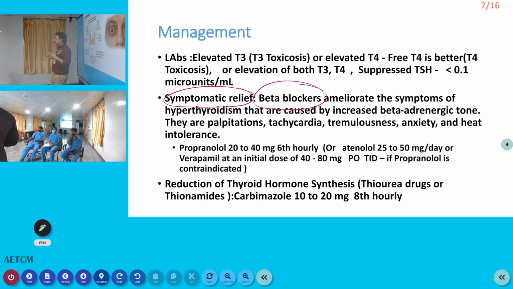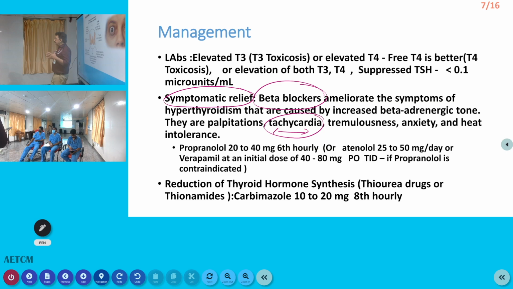But the only thing you should remember is in patients who already have cardiac failure due to this problem, whether we can use a beta blocker or not. So the answer is if the cardiac failure is due to tachycardia, you control the tachycardia, heart failure can become normal. So in this condition, we can use a beta blocker for the treatment of cardiac failure induced by tachycardia. Okay. So that is the main problem.